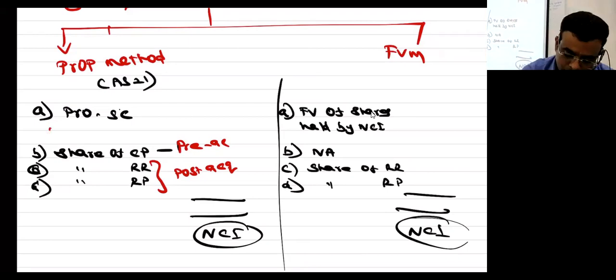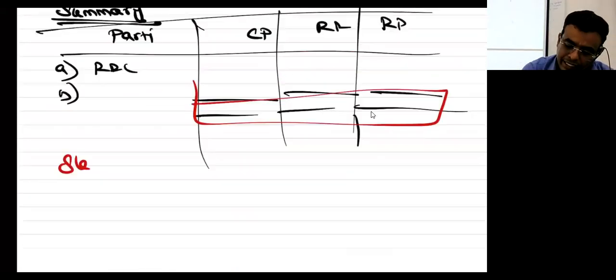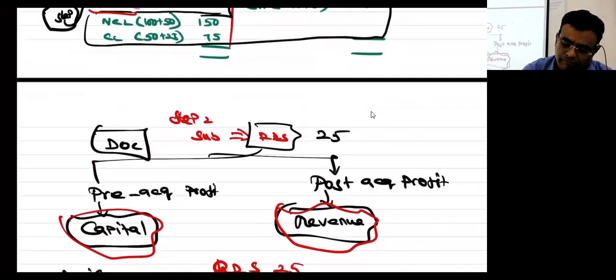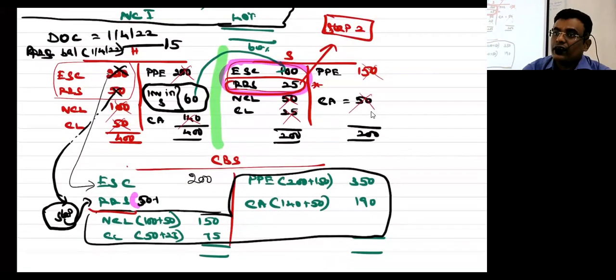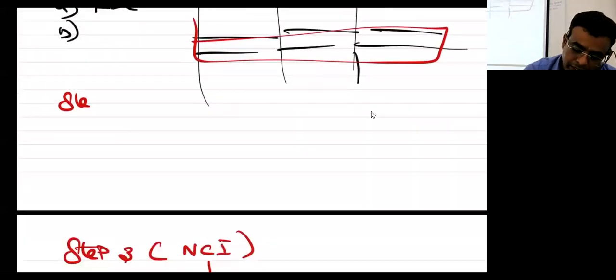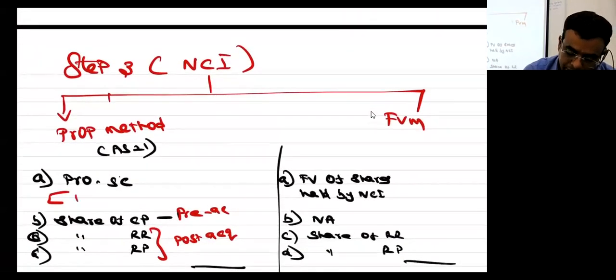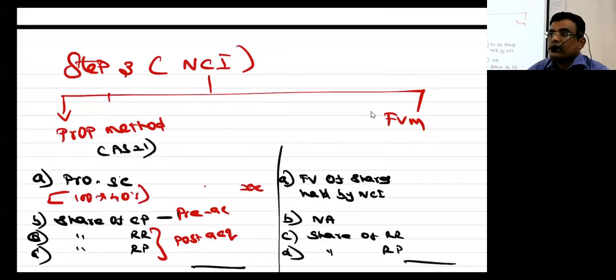Okay, now listen. How much capital did they hold? 100. How much percentage for NCI? 40%. So 100 into 40%, some value, 40. Yes, sir. Okay.